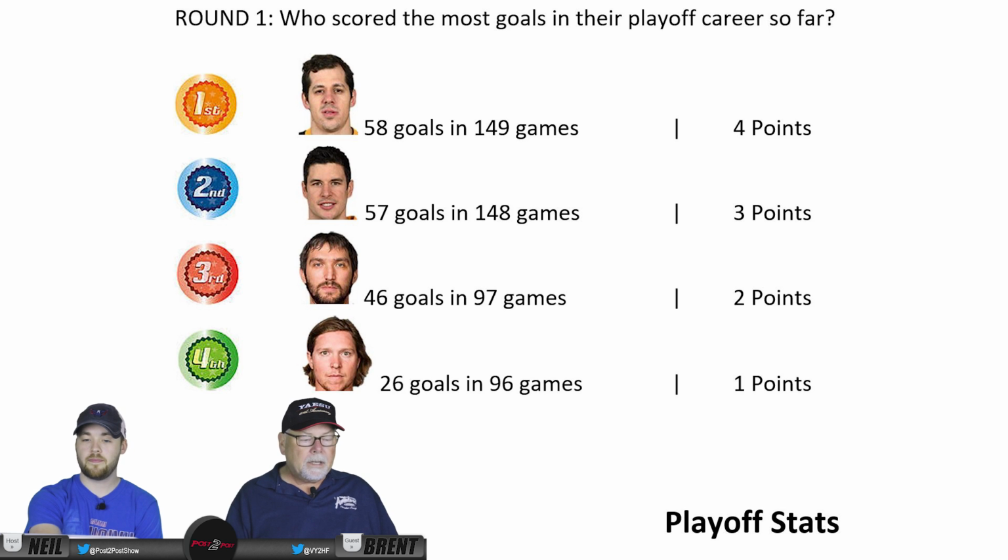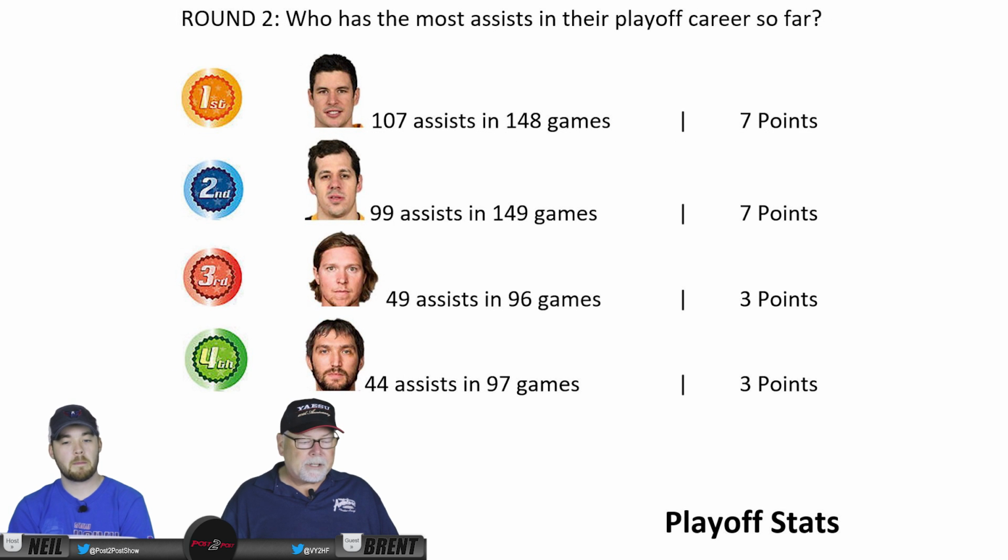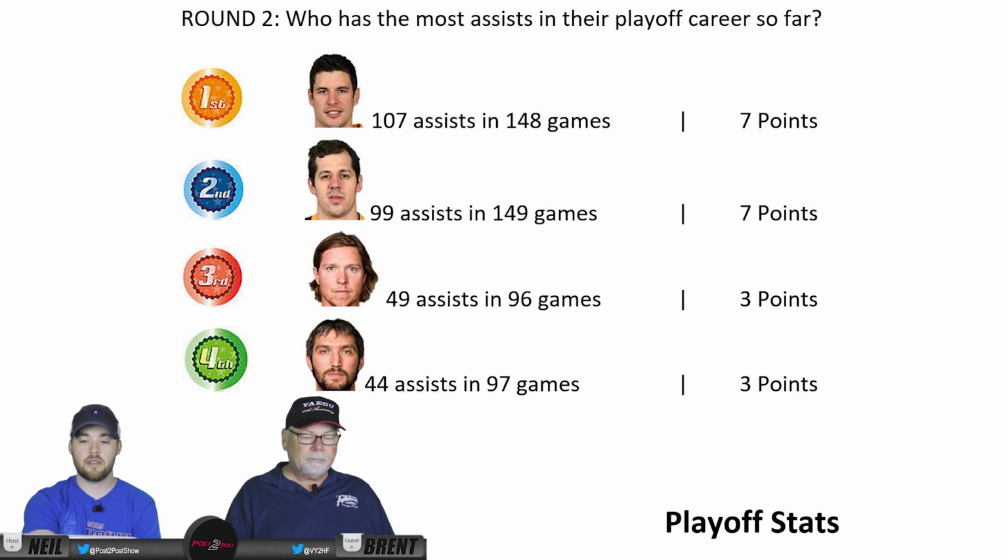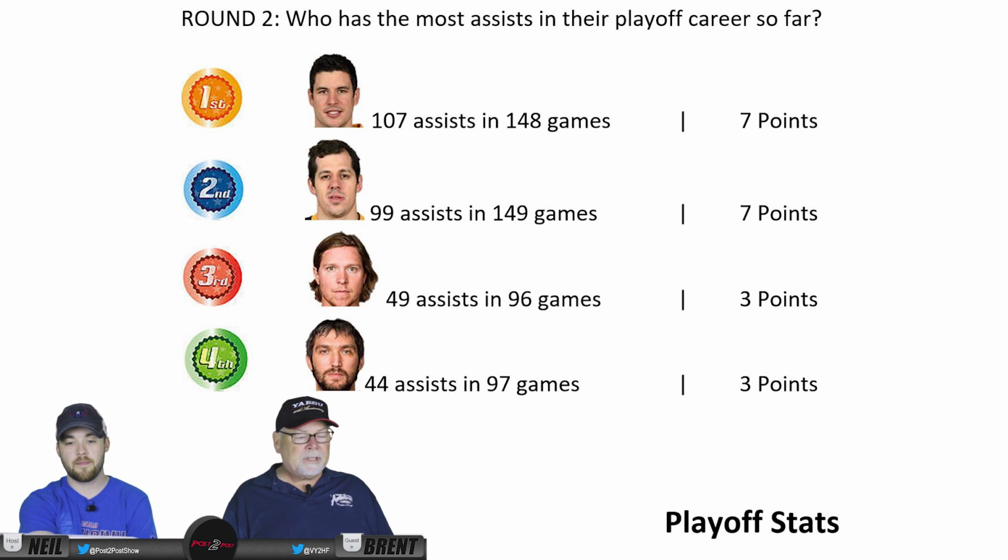There he is. Next, the most assists in the playoff career so far, and that goes to Sidney Crosby with 107. Next is Malkin with 99. Next is Backstrom with 49. And then Ovechkin, 44 assists in his playoff games. So Crosby has 7 points and Malkin has 7 points. And the two Washington players have 3. There you go. Round 3.